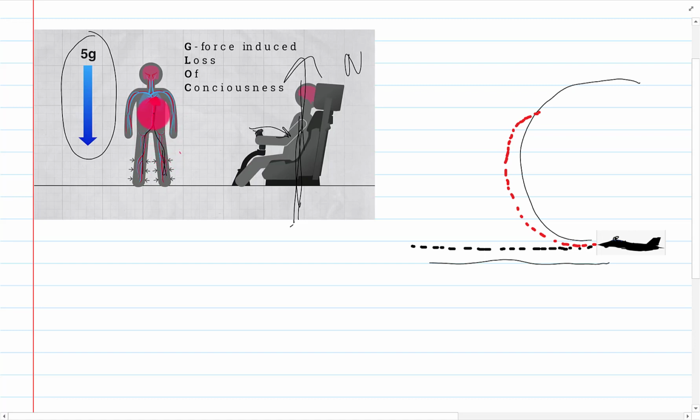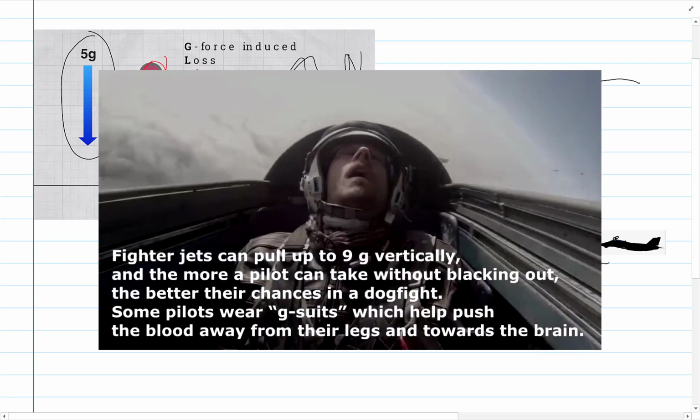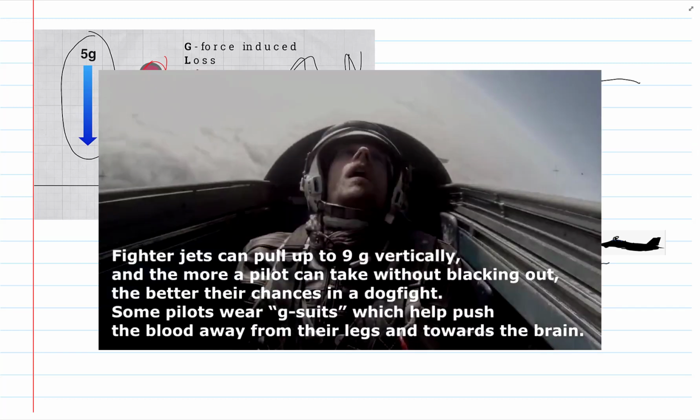And then you tighten up your gut, and you tighten up the muscles in your chest, and you do very short breathing, not to let any relaxation of the muscles. And you tense up your arms so blood doesn't pool down, because you don't want to lose the blood up in the brain. You don't want to lose consciousness. So let's take a look at a few videos of this happening.